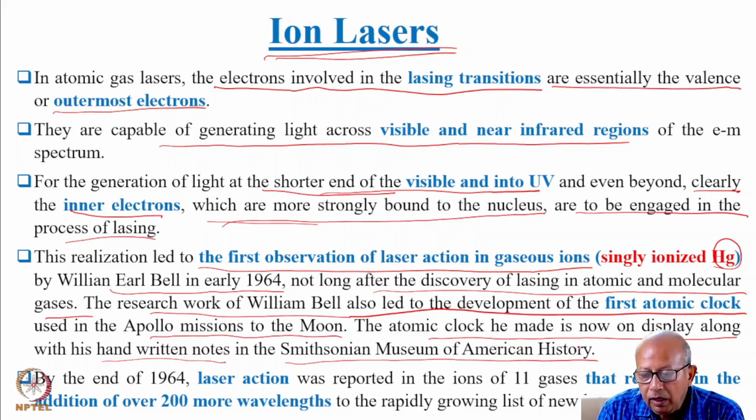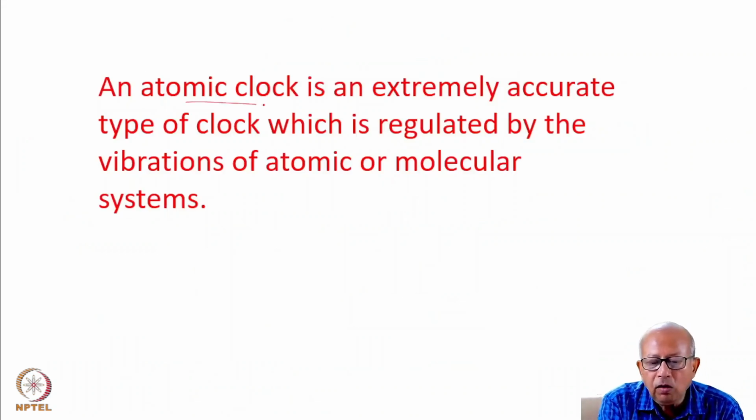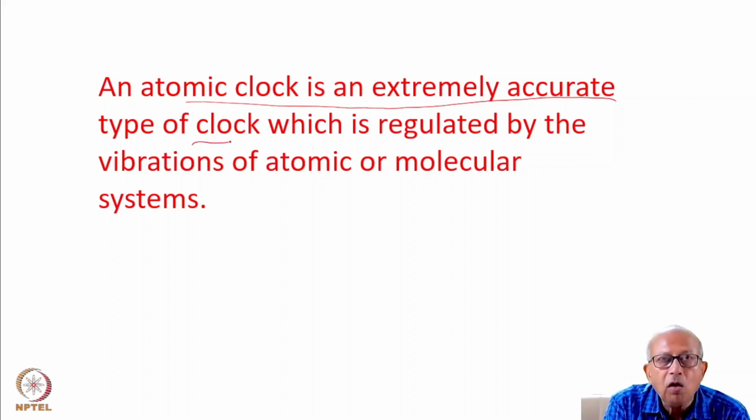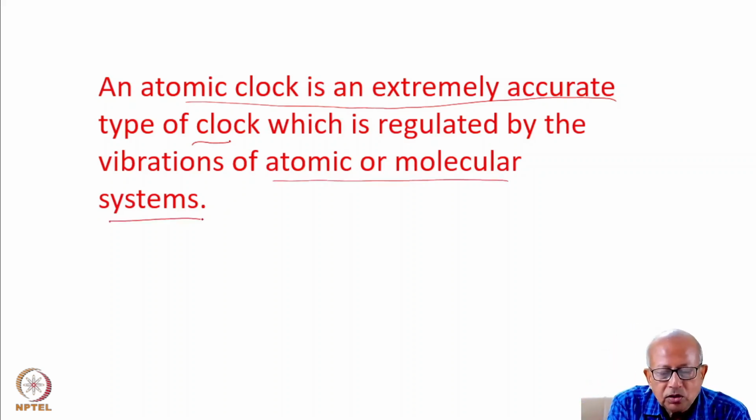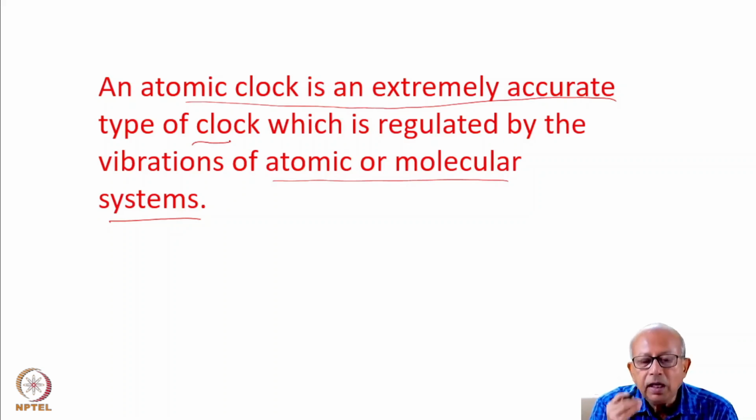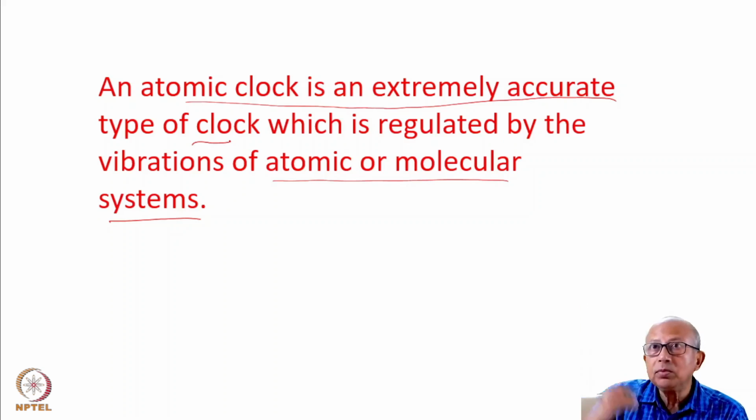You may know that an atomic clock is an extremely accurate type of clock, the time of which is regulated by the vibrations of atomic or molecular systems. If you know the time of vibration, you can of course translate it into the actual time. So it helps you measure time almost without any error. Such accurate measurement of time is indeed very important for space missions like the one that took place to the moon many decades ago.